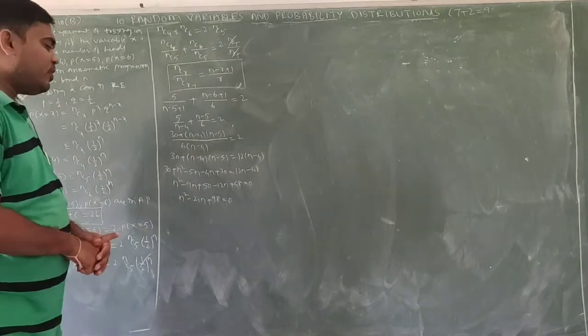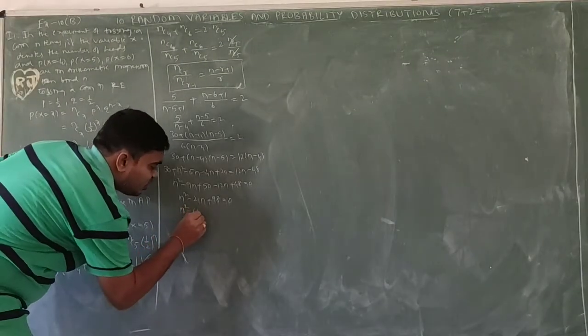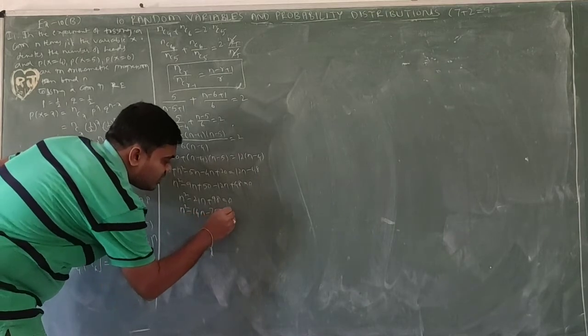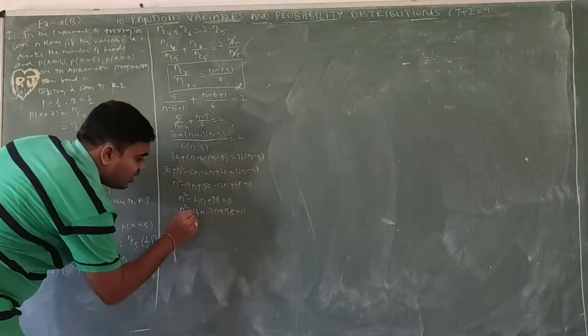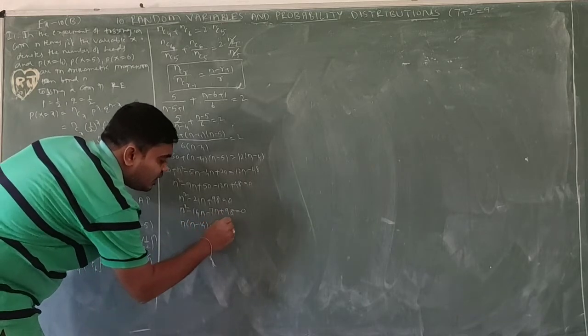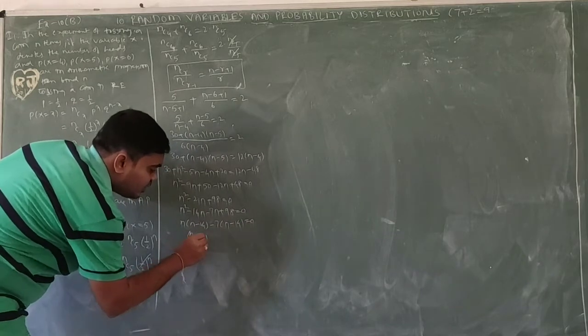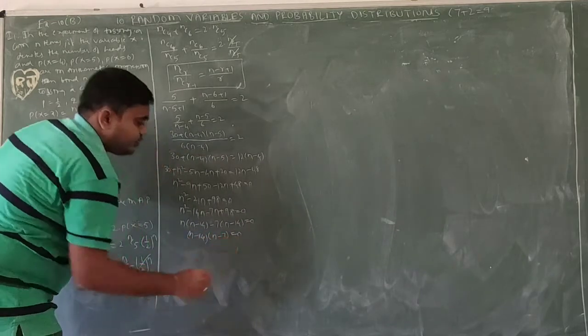14 into 7 is 98, 14 plus 7 is 21. So n square minus 14n minus 7n plus 98 equal to 0. In this, n common, n minus 14. In this, minus 7 common, n minus 14. Next, n minus 14 common, n minus 7 equal to 0.